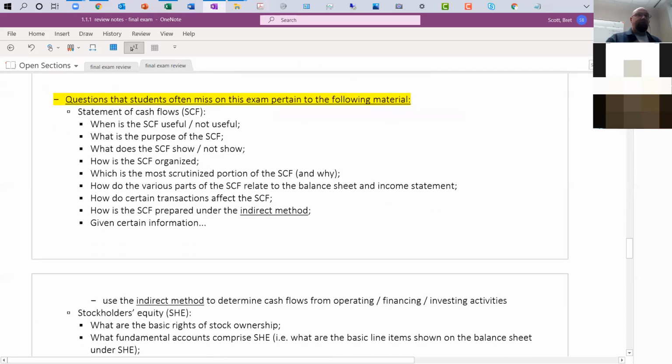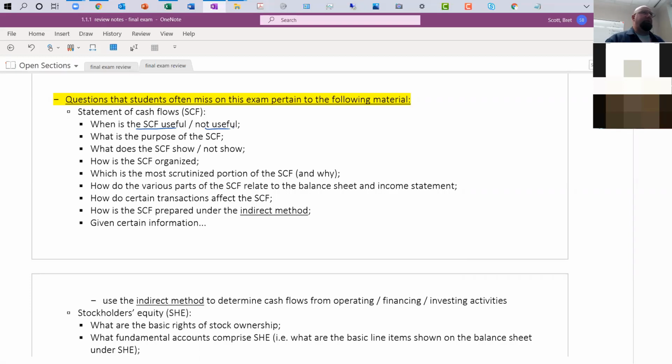So what it comes down to, the material that people tend to struggle with, statement of cash flows is a huge part of this exam. So when is a statement of cash flows useful or not useful? We've gone through some concept questions about that. Hopefully you realize by now that through looking at examples, you can see a major difference between net income on the income statement and cash from operating activities. Sometimes it can be a huge difference.